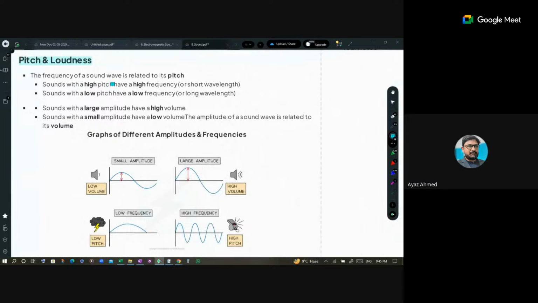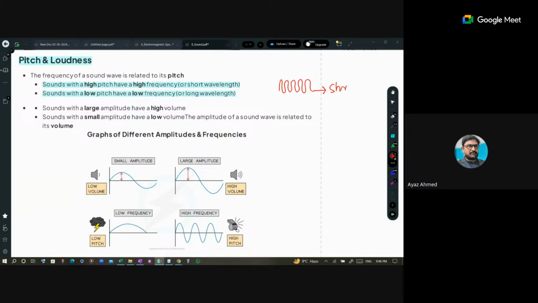Okay, now you see, when we talk about pitch, it means frequency. If we have the higher pitch of the sound, it means the sound is of high frequency, and low pitch sound means low frequency sound. So pitch is shrillness of the sound or graveness of the sound. So for example, now at this stage what I am talking, that is low pitch sound. But when I speak in this way, it is what? High pitch sound. Are you getting it? Yes. So high pitched means high frequency. Shrill sound.